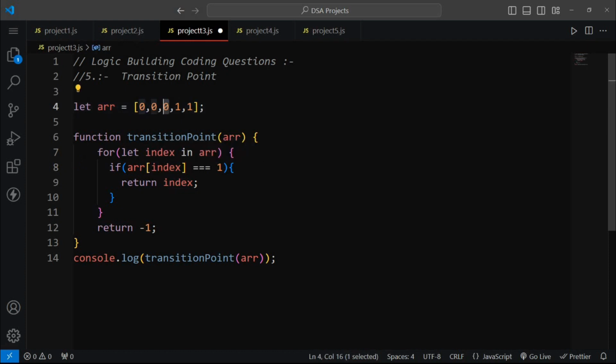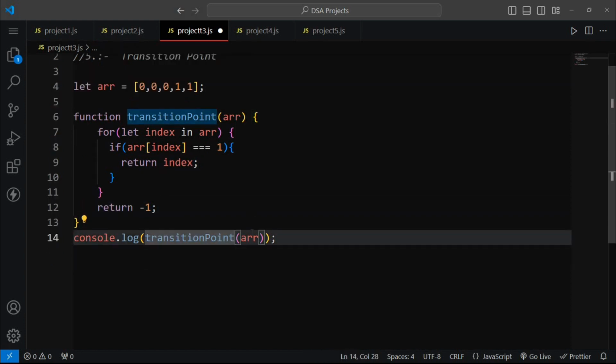If the index value is equal to 3, we are moving ahead to the next element which is equal to 1, and we are saying if the value of the element is equal to 1, then please return its index. So we are just returning its index. If there is no 1 in our array, then return -1.